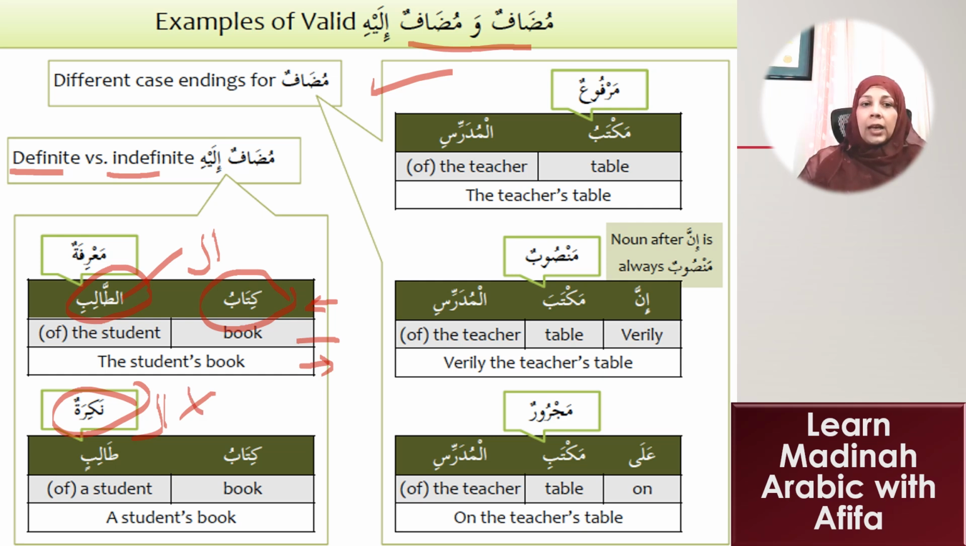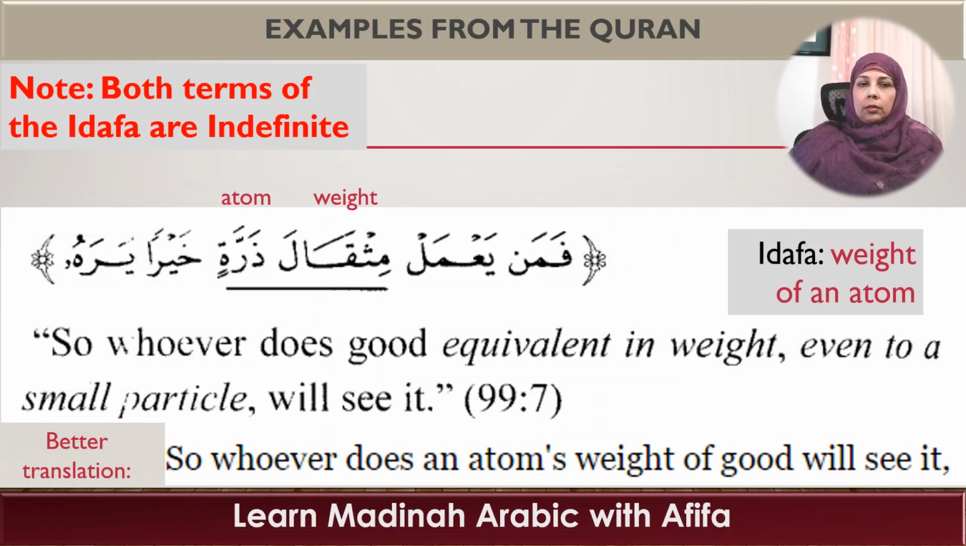If we say kitabu talibin, we're talking about a book of a student, right? So here the student is any student and we are not talking about a specific book here. It is a book. So here kitabu is not definite, okay? Because in this case talibin is indefinite. So it is kitabu talibin, a student's book.